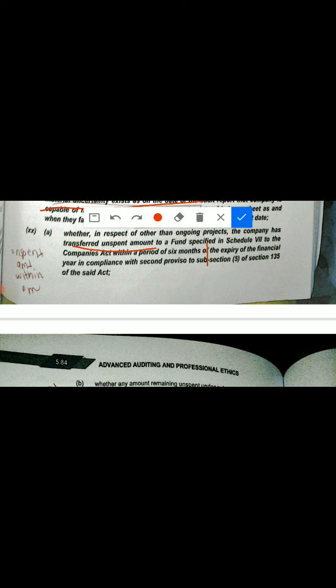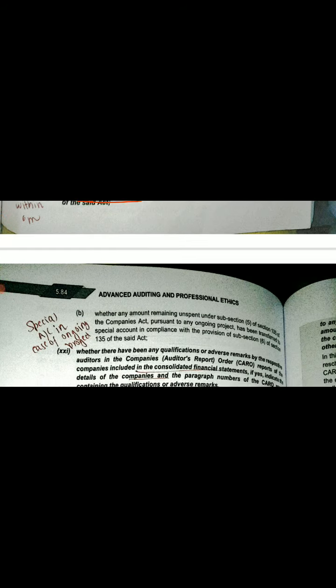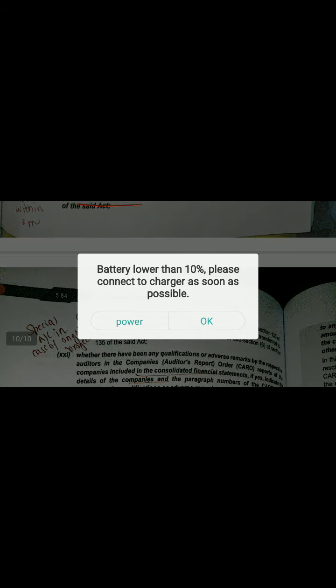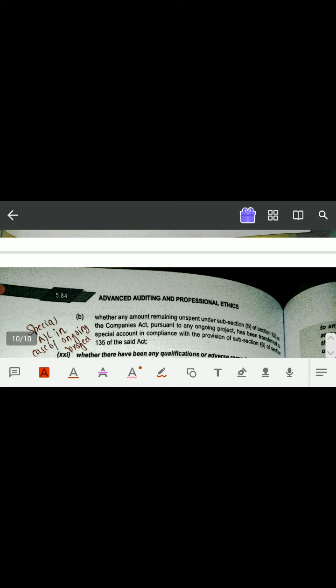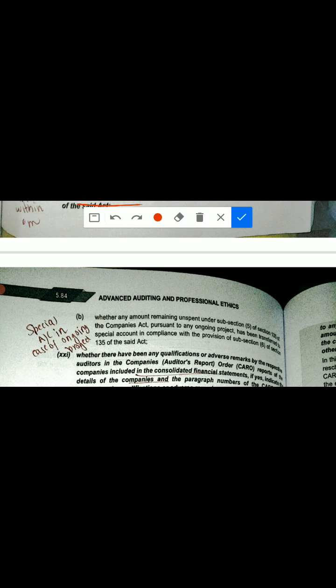Okay, so you have to make sure that PQR Limited has transferred the unspent amount to a specific fund as per Schedule 7 of the Companies Act within a period of 6 months of the expiry of the financial year. Okay, and if there is any ongoing project, suppose the company borrowed 1 crore rupees.